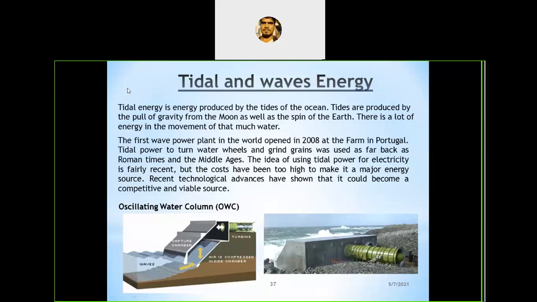The moon and sun form the gravitational force, and the water in the ocean has some mass, and because of the rotation as well as the gravitation, it forms the tides. There is a flow in the water. Flow in the water causes the tides, and this periodic rise and fall of water level in the sea is called tide. These tides can produce electric power, which is known as tidal power.